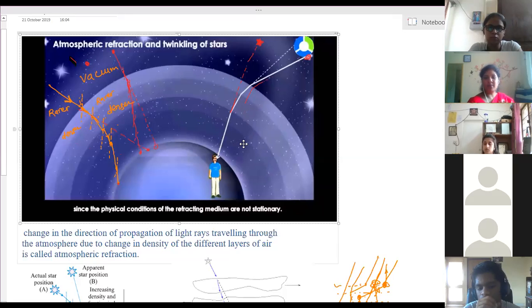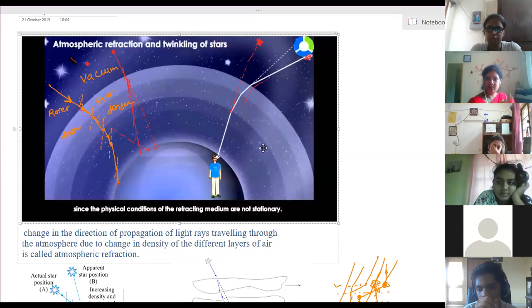So due to that, what happens? If there are bigger, thicker clouds, then the rays won't reach our eyes. And when the sky is clear, the rays will reach us. Although refraction keeps on happening, it is not constant refraction. You cannot say that after 5 minutes the light will follow the same path. No, that cannot be.